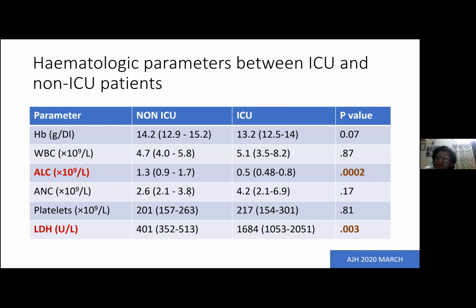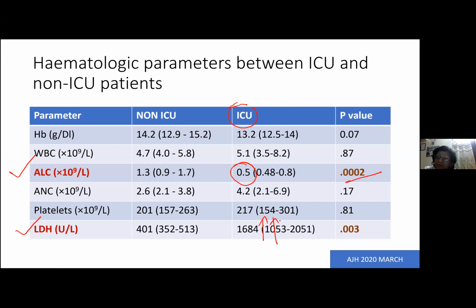So there was again a study done in the American Journal of Hematology, which was published, and they said that there are only two factors which actually statistically correlated with this finding. Absolute lymphocyte count was one of them. They found that people who were admitted to the ICU had a very poor lymphocyte count, so they had a severe lymphopenia, and it was quite statistically significant. Also, they found that the LDH count in these patients was quite high, which was also statistically significant. So these were the two important statistical findings in the patients who were having severe disease versus non-severe disease.